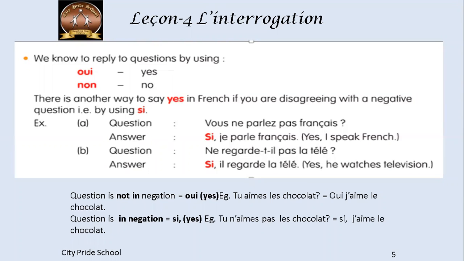Next one, when the question is not in negation. Okay, children, please note this. Whenever the question is not in negation, we will use oui to answer if you want to say yes. For example, tu aimes le chocolat? Oui, j'aime le chocolat. But if the question is in negation, then you will use si to say yes. Tu n'aimes pas le chocolat? Si, j'aime le chocolat. Fine. Let's see the next.